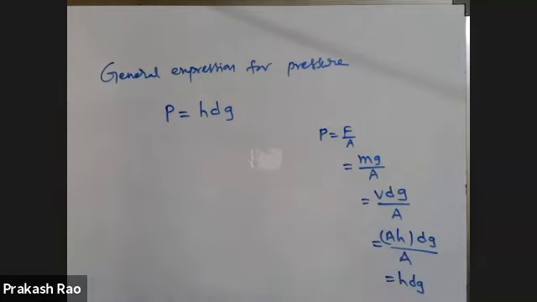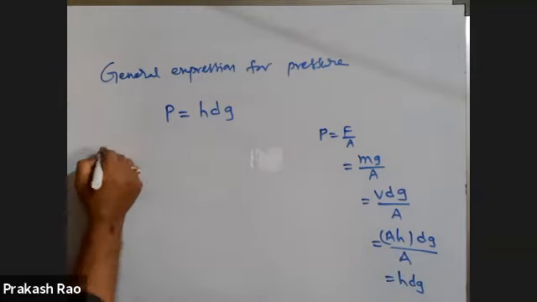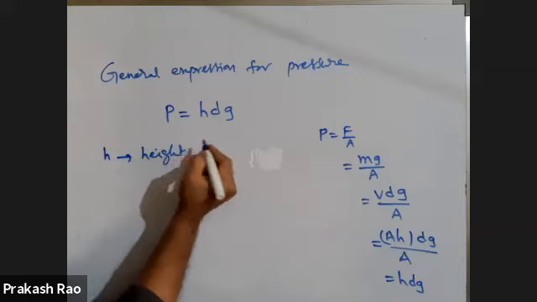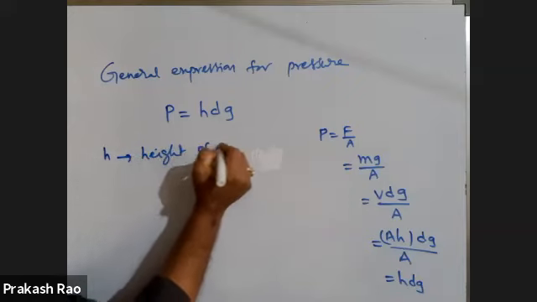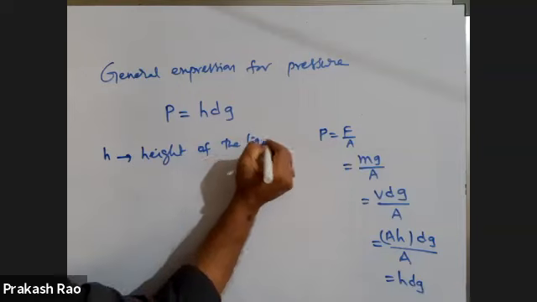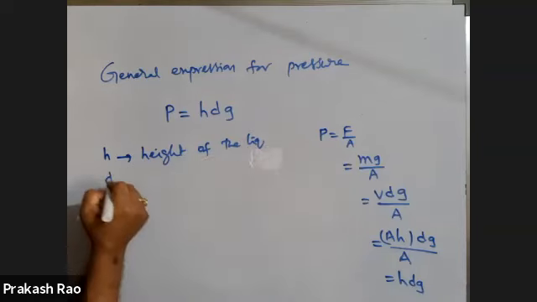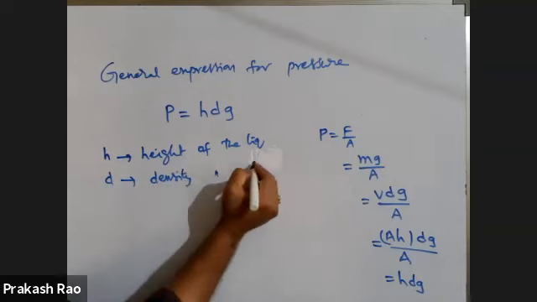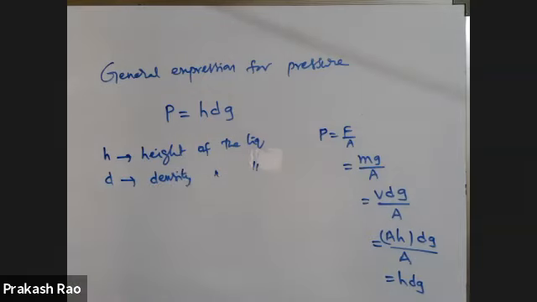Area is cancelled, HDG. H, height of the liquid column, height or depth, anything. D, density of the liquid. G is acceleration due to gravity, you know that.